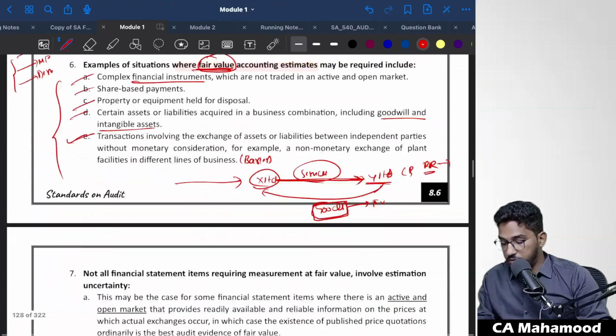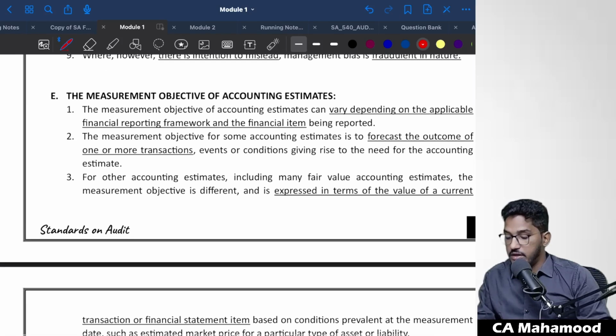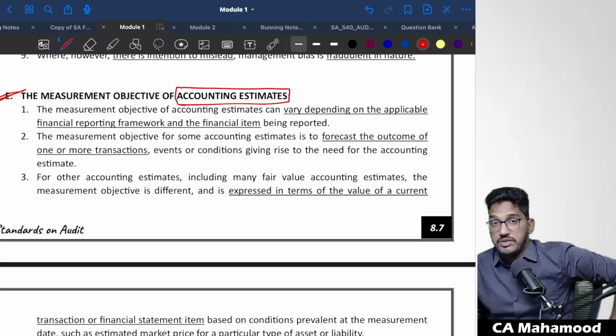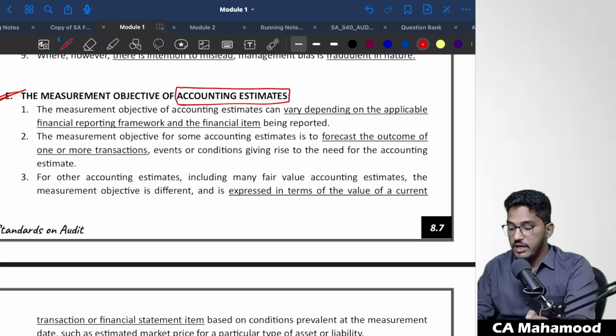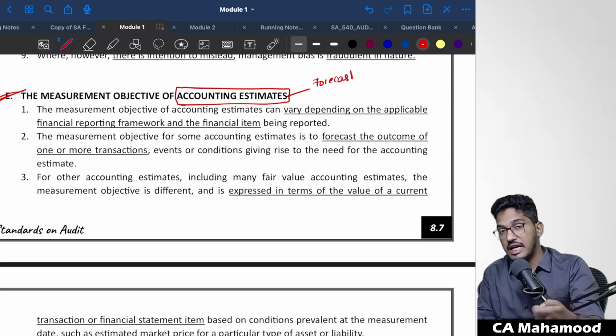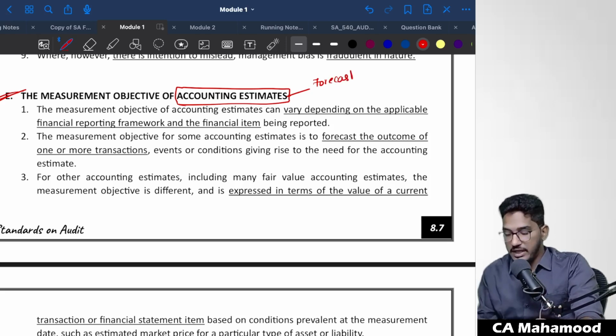So now I would like to explain one more thing. The measurement objective of accounting estimate. What is the measurement objective of accounting estimate? When we are measuring the accounting estimates, what will be the objective? For some accounting estimates, the objective is to forecast the future and determine the impact. Whereas for some accounting estimates, we are not going to forecast the future. We are just going to determine the current condition, and calculate the estimate.